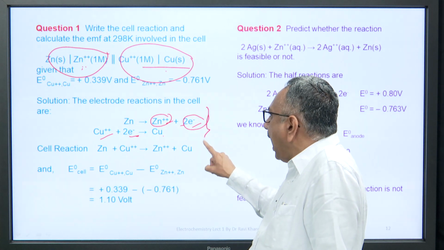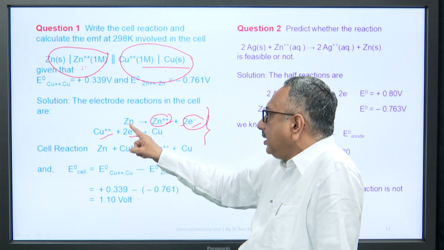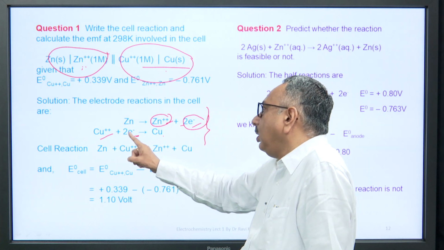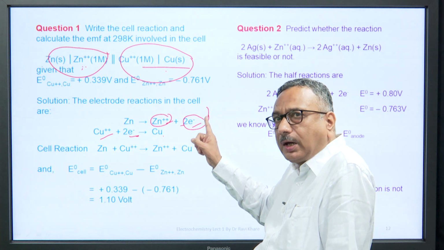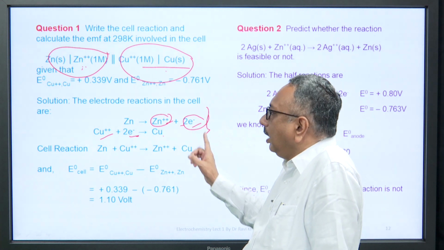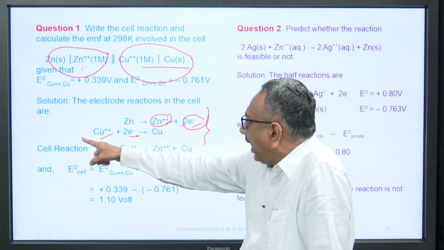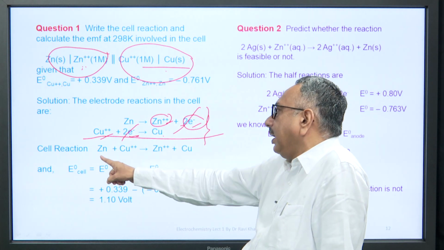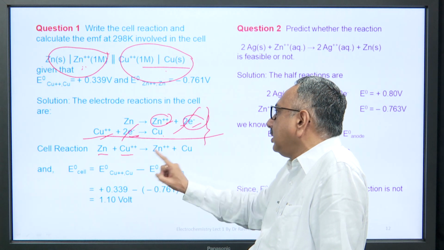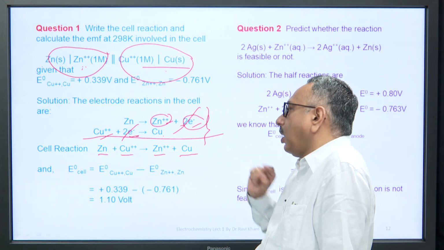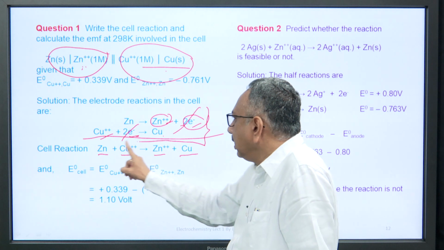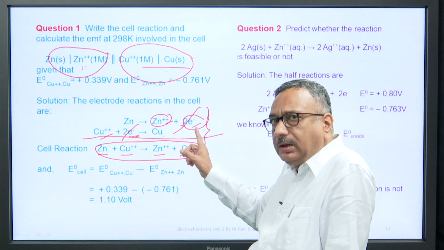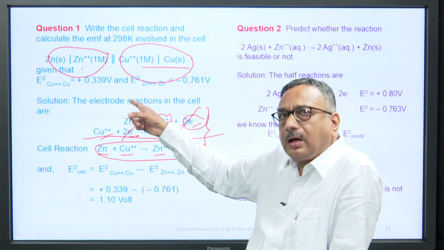These are half cell reactions: zinc is equal to zinc ion plus 2 electrons, and copper ions plus 2 electrons is equal to copper. These are called half cell reactions. For the complete cell reaction, you add these 2 reactions, the electrons get cancelled out, and you get zinc plus copper ions is equal to zinc ion plus copper. This is the complete cell reaction. So, you have completed one part of the question.